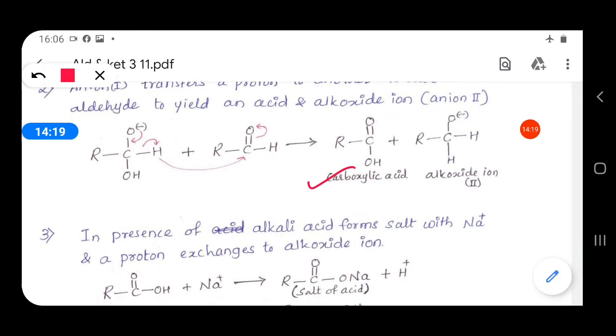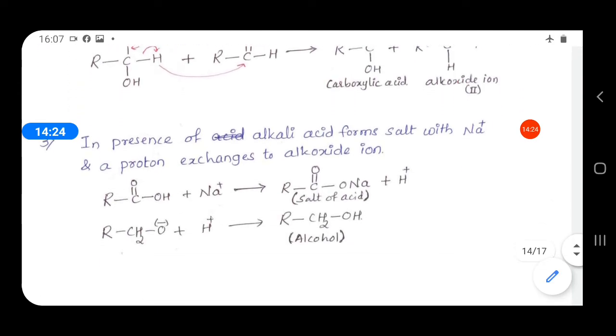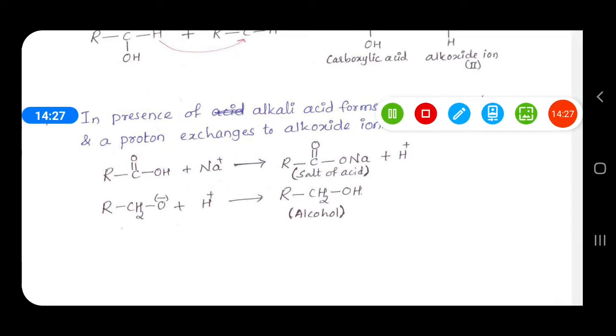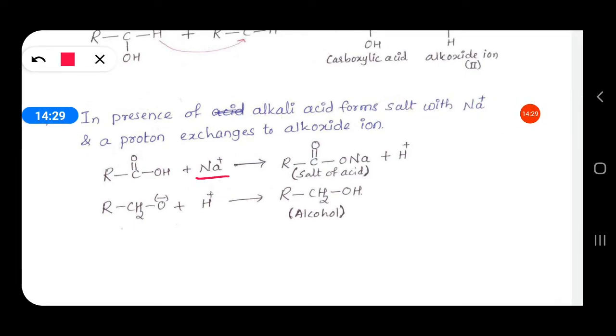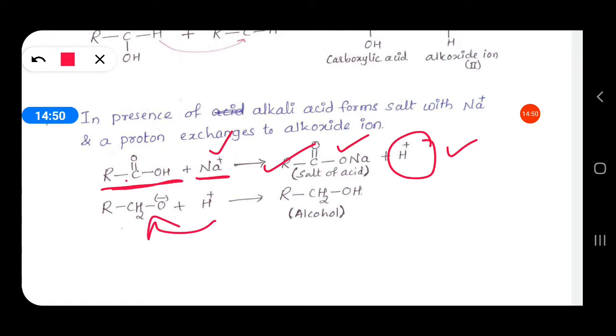Here carboxylic acid and alkoxide ions are formed, and this acid in presence of alkali reacts with Na plus, because it is an acid, it reacts with base and gives salt and H plus. Acid plus base reacts and produces salt of that corresponding acid, and H plus is liberated. This H plus is accepted by the alkoxide ion formed in the second step, and it forms alcohol.